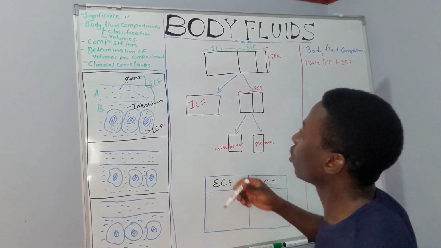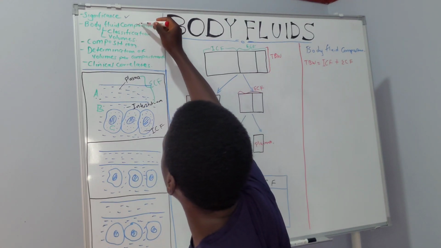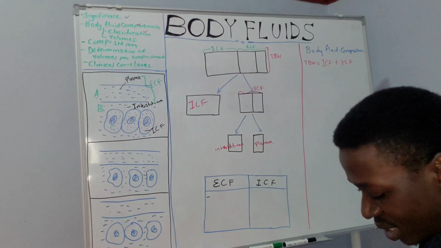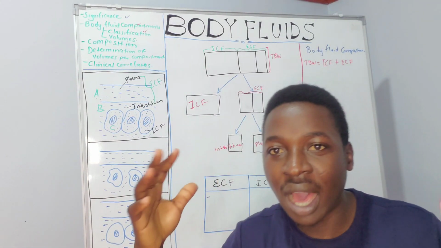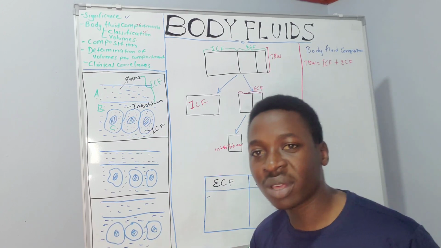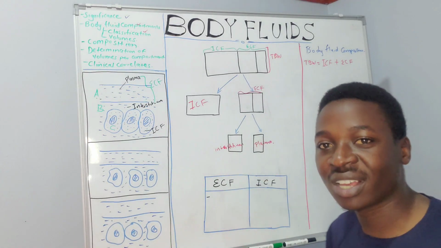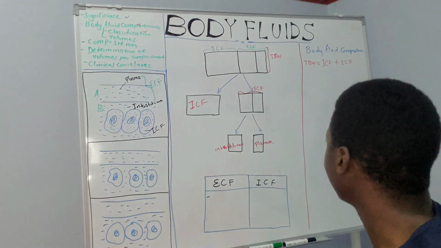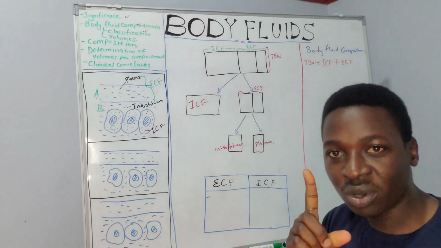Are we together? So here we have classified our body fluid compartments. Now we want to see the volume of each of these compartments. Some mathematics has been done by previous scientists, and I've tried to make life easy for us to establish this. One more thing not to forget.